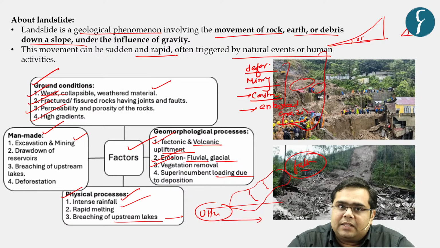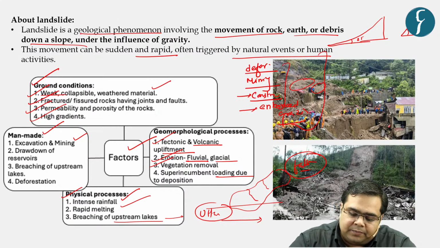More importantly, the construction activities being carried out throughout India to boost the connectivity of the remotest regions of the country are also, to an extent, responsible for the occurrence of landslides.